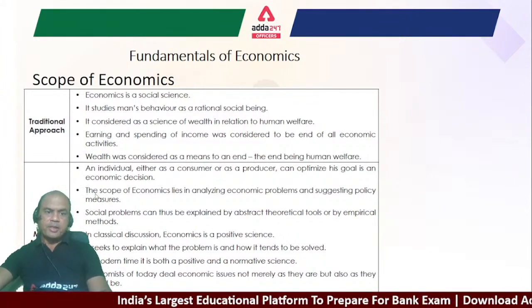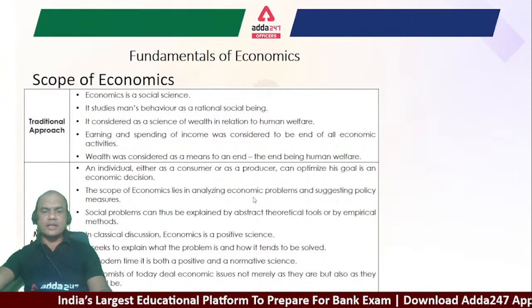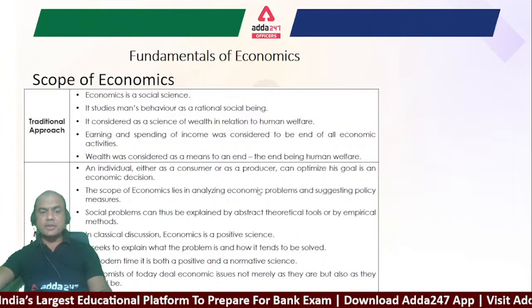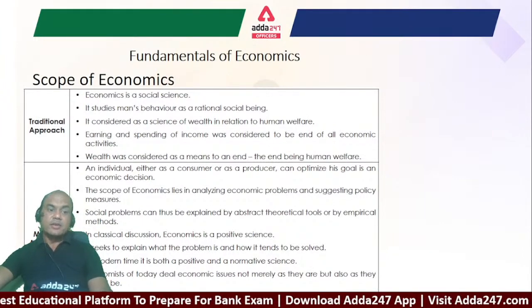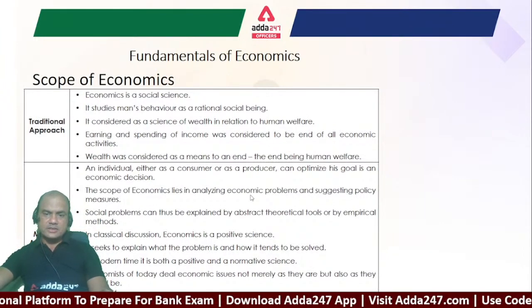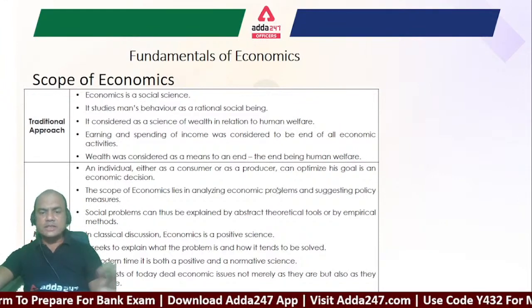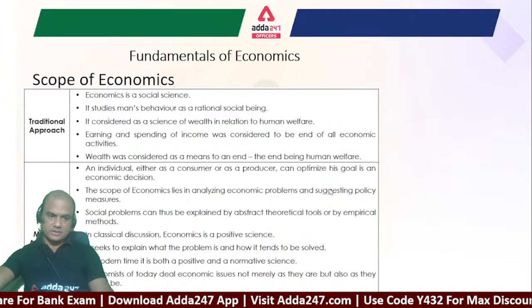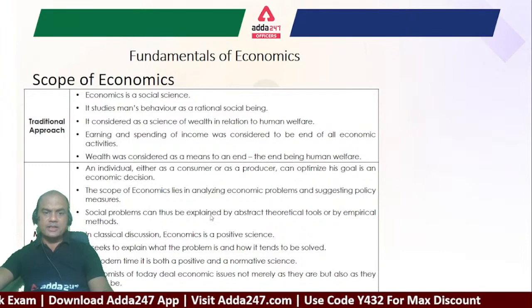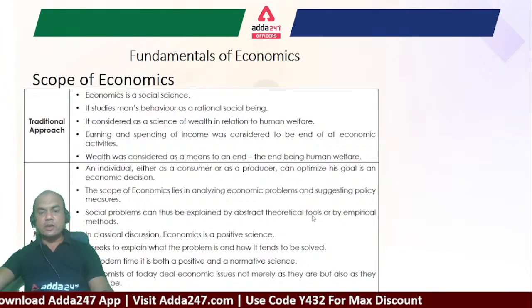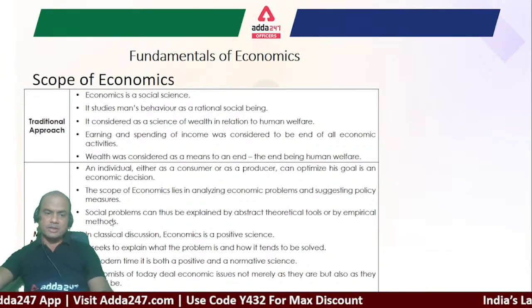The scope of economics lies in analyzing economic problems and suggesting policy measures. See here, modern economics thinks about various economic problems as policy decisions. Social problems can thus be explained by abstract theoretical tools and by empirical methods.